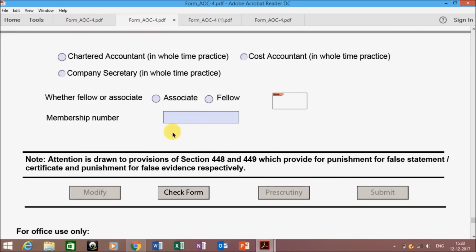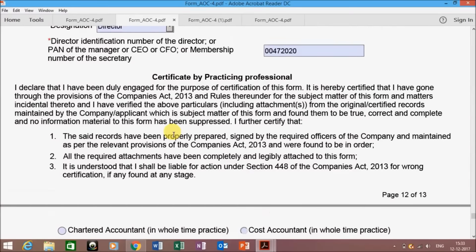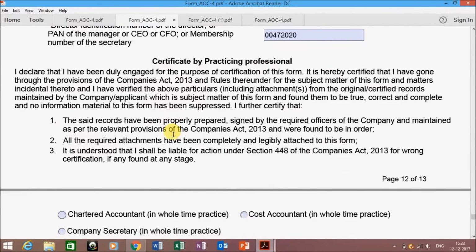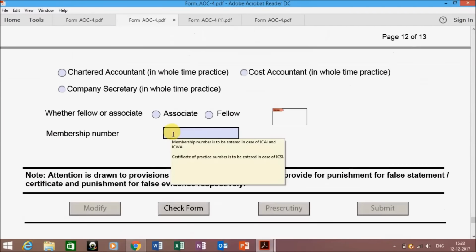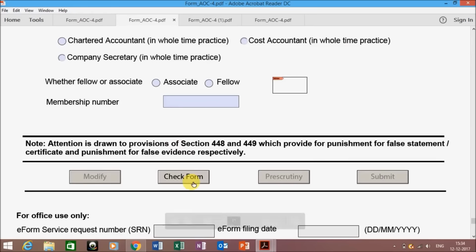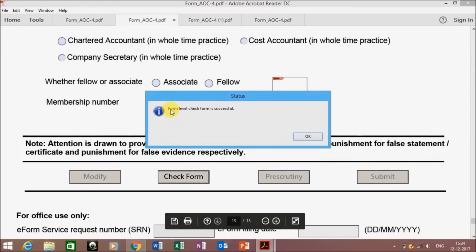You can see that I have not entered any information related to the practicing professional because there is a criterion that if your company falls in the definition of a small company, then you don't need the practicing professional information. So I will click on check form. You can see that the form level check form is successful.